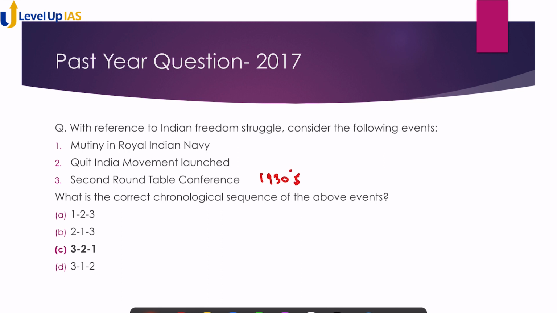Quit India movement launched was 1942, and mutiny in Royal Indian Navy happened in 1946. So with this, the chronology would be second round table conference, then Quit India movement launched, and then mutiny in Royal Indian Navy. That is 3, 2, 1. So option C would be the correct option. Correct?